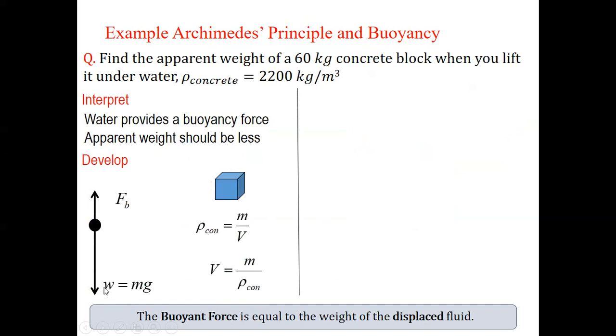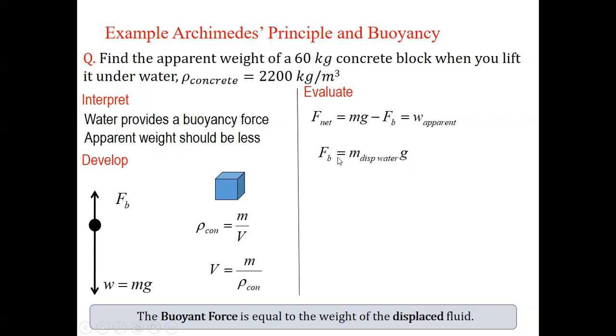The weight is m into g. Now the net force will be mg minus FB, and this difference will give you the apparent weight.